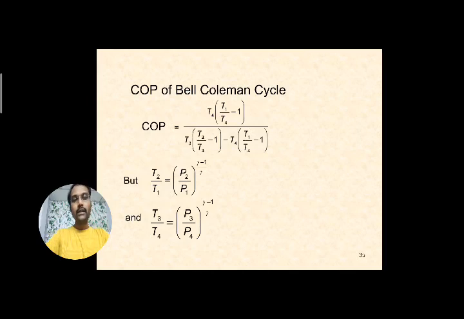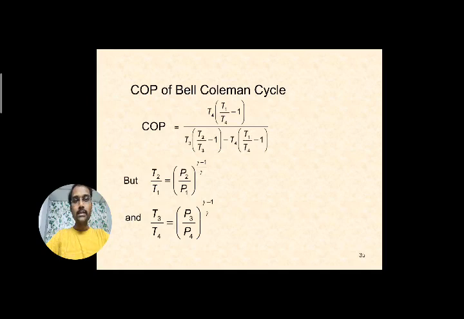In these two conditions, if you observe, we have seen the analysis of the Bell-Coleman cycle, the PV diagram. From 2 to 3 it is a constant pressure process, so P2 is equal to P3.